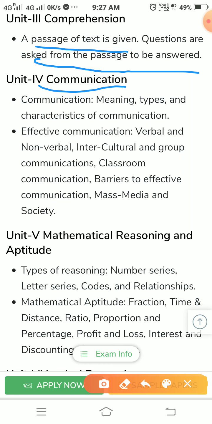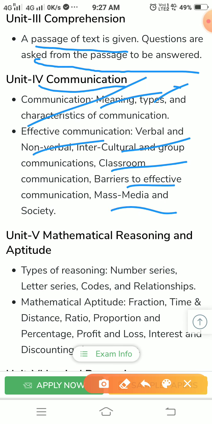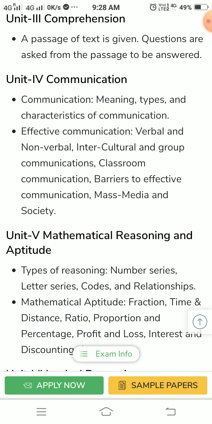What we can say, the number of questions will be high from this area. Communication, meaning, types and characteristics. Effective communication, verbal and non-verbal communication, intercultural or group communication, classroom communication, barriers to effective communication, mass media and society.